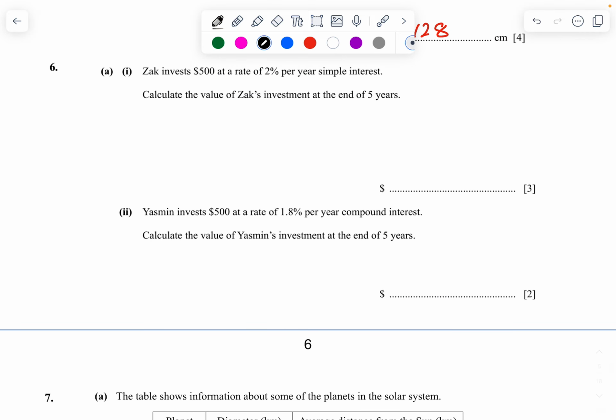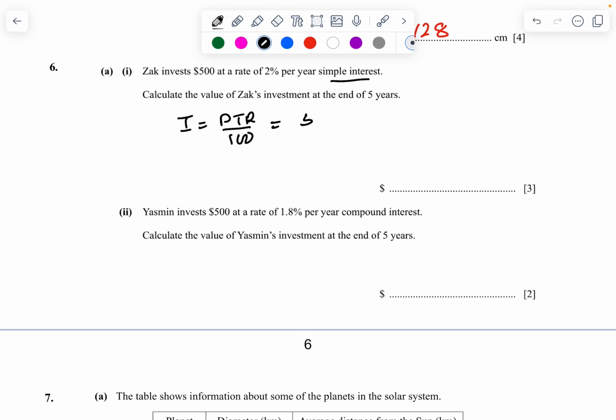Question number 6. Zach invests $500 at a rate of 2% per year simple interest. Calculate Zach's investment at the end of 5 years. So the simple interest formula is nothing but what? PTR upon 100.